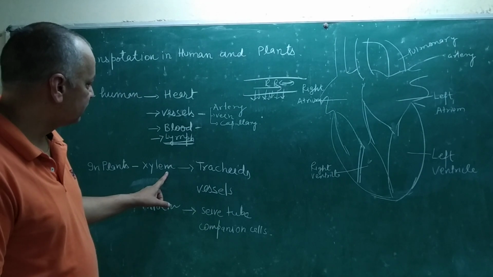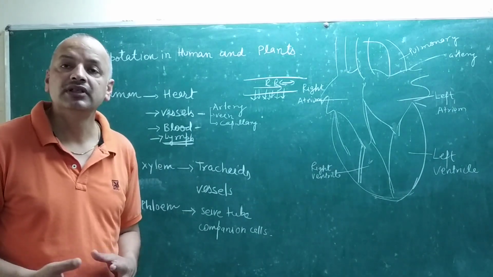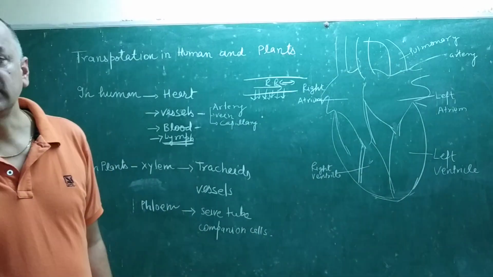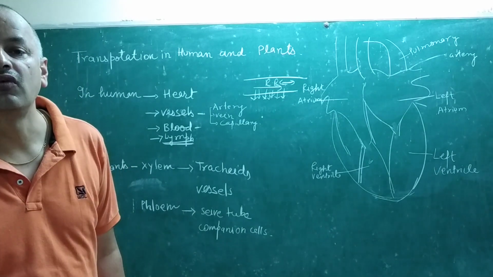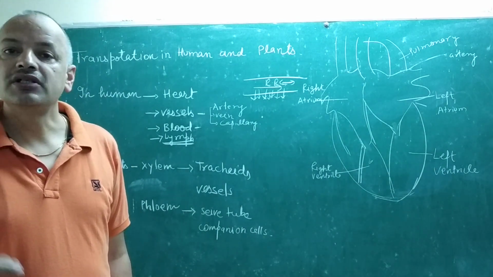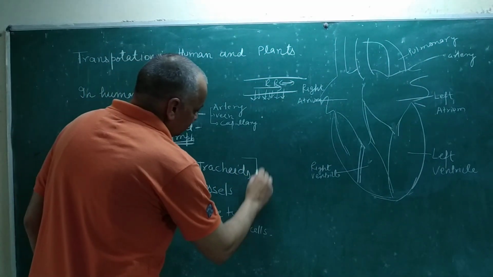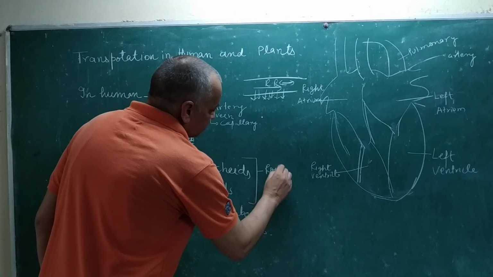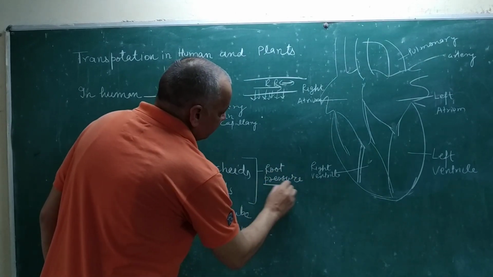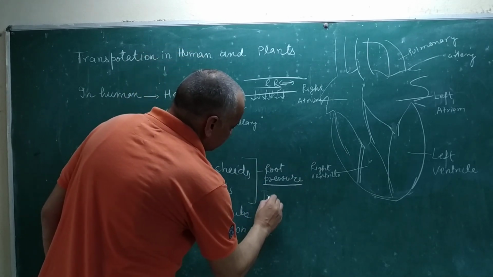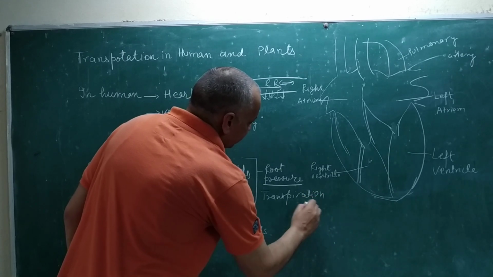Xylem vessels are made by tracheids and vessels, two types of specialized cells. There are two actions which help the xylem take water and reach the top of the plant. One is root pressure. Root pressure is a physical action, and transpiration creates a suction pull.